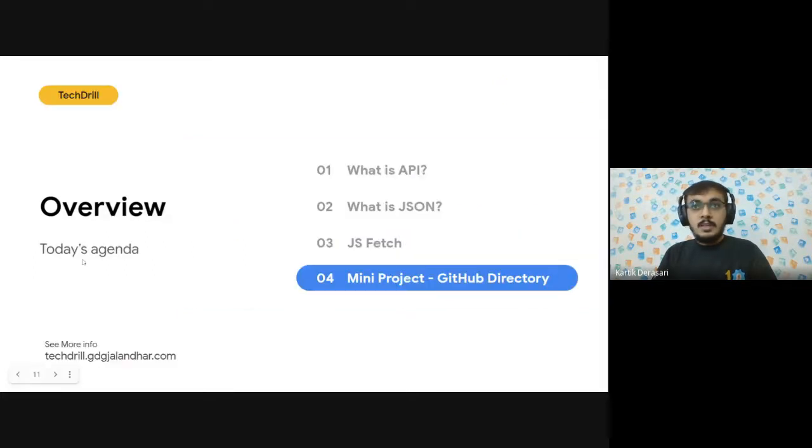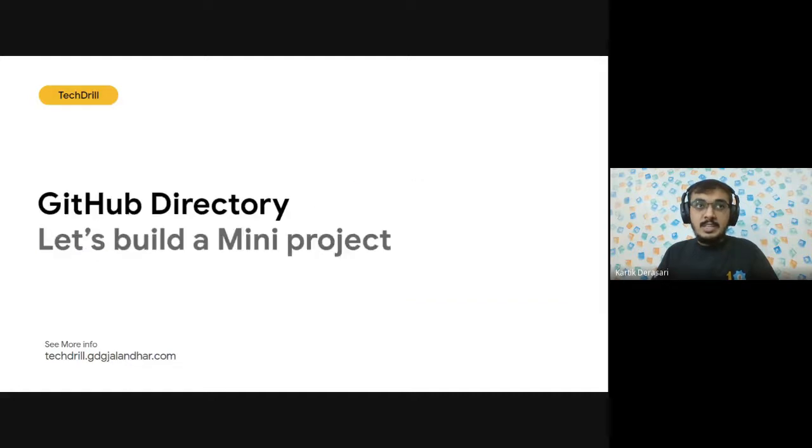Okay. So as we are clear with all the three concepts, now let us build our mini project, which is a GitHub directory. Generally, different companies and different products give the users an API to try and test their data and build some kind of application using that.